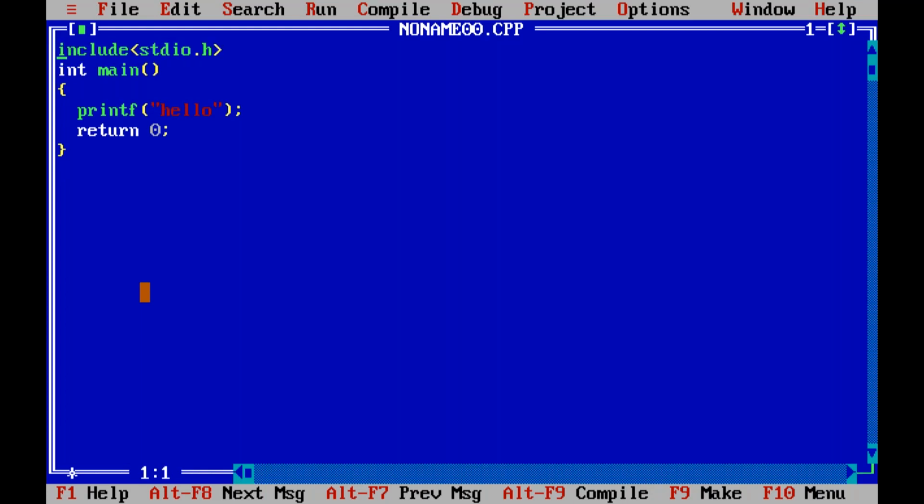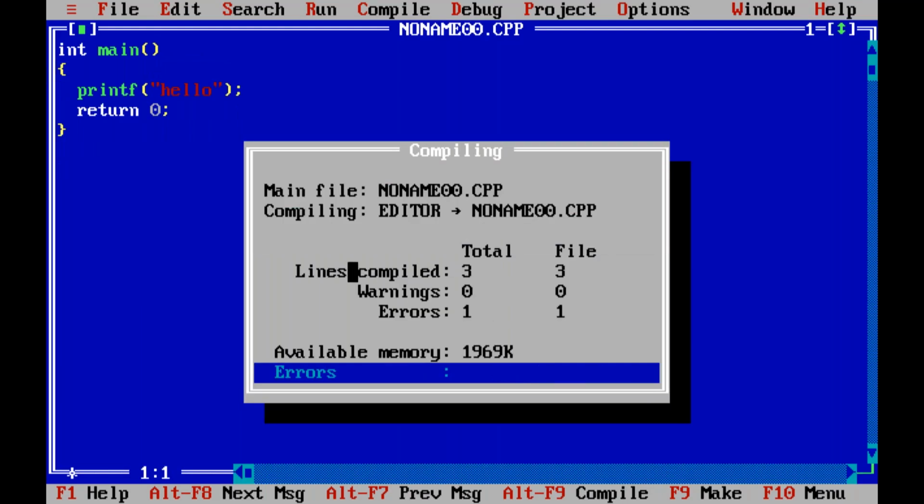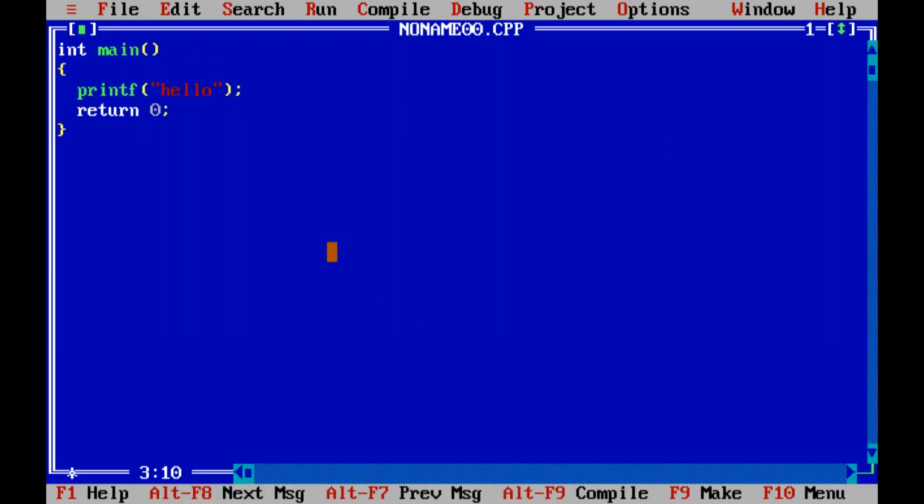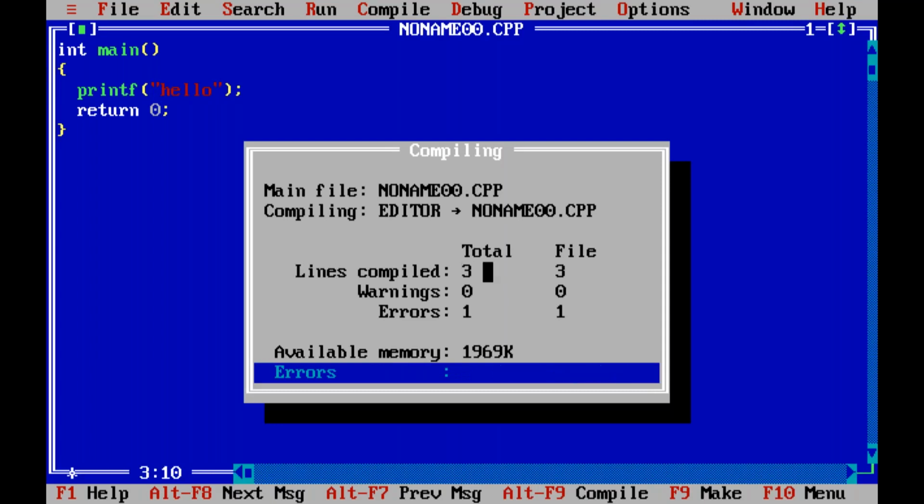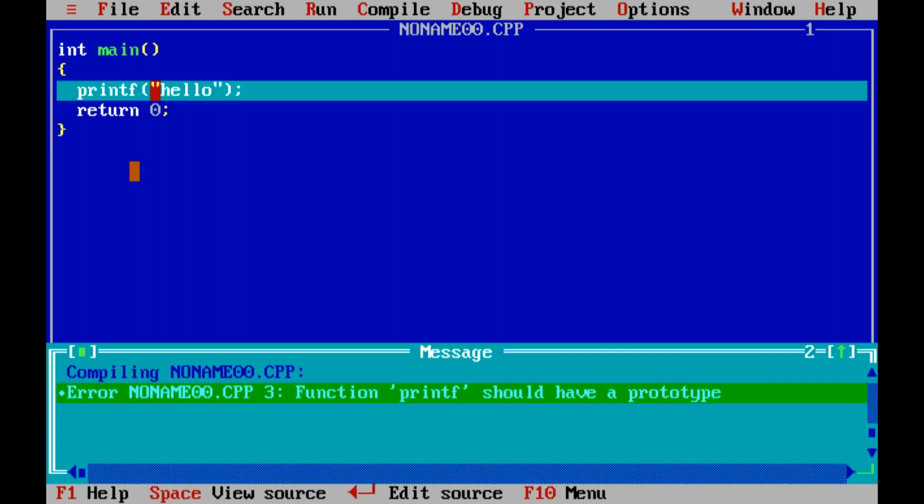Now observe carefully. Without this statement, first I am compiling. Alt F9 I am pressing. Here it is displaying lines compiled as 3. Lines compiled is displaying as 3. So how many lines of code are there? 3 lines of code are there.